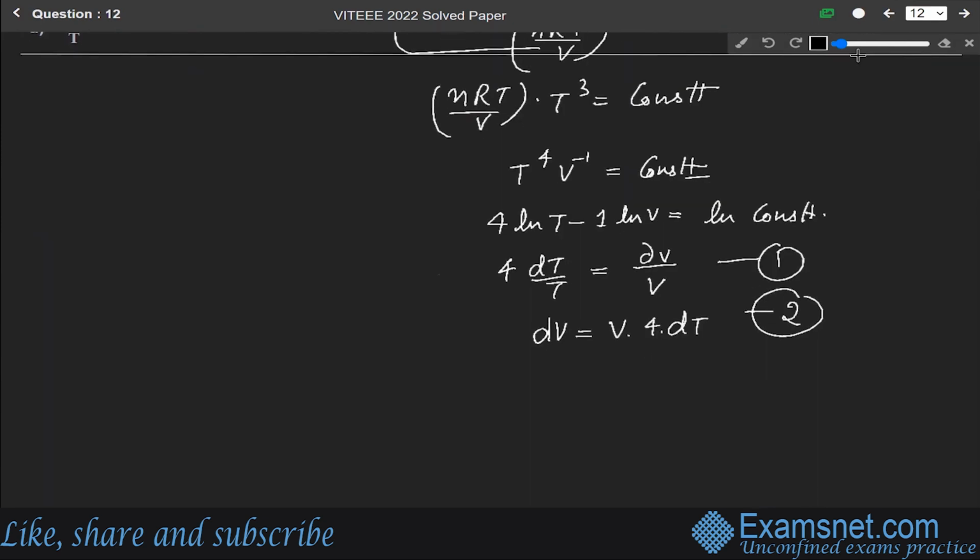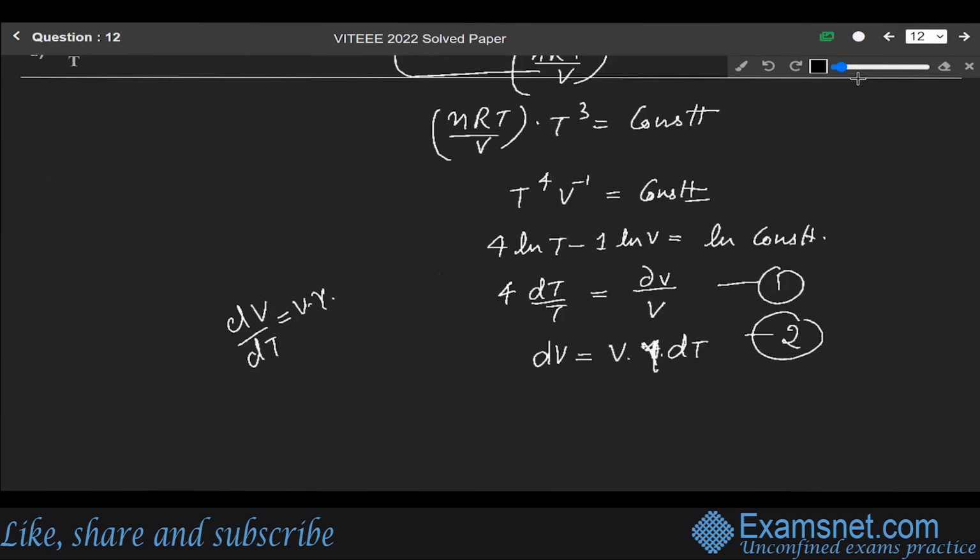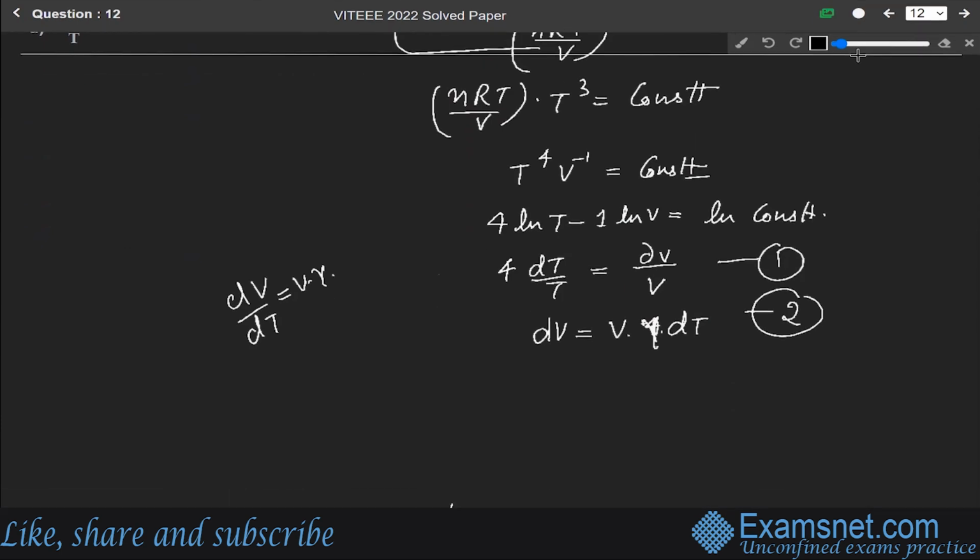Yeah, so from first and second, we get, sorry, this is gamma, I think. Since we know that del V by del T equals V into gamma, or we can say del V by V equals gamma into delta T. Yeah, this one is correct. So we can write here gamma del V equals V gamma delta T.